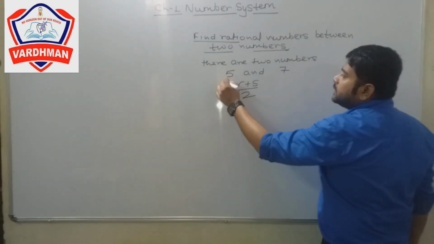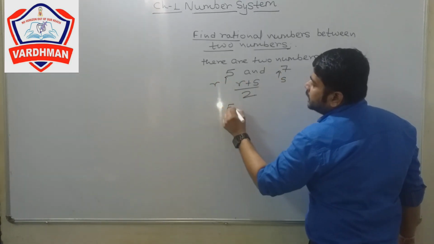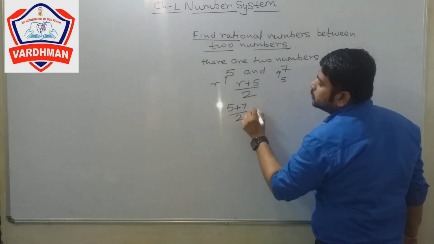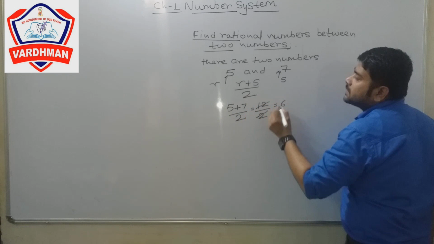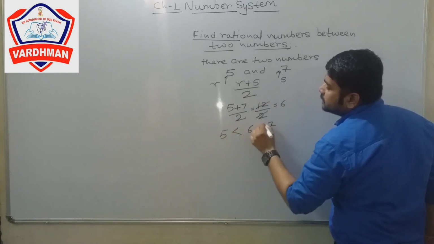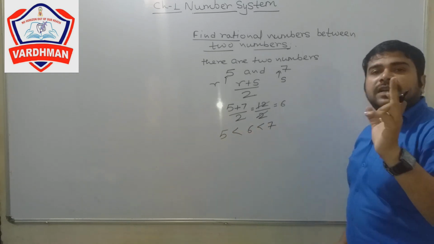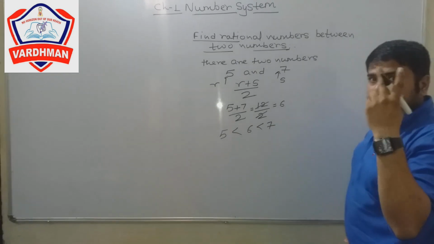Let's use the formula (R plus S) upon 2. This one is R and this one is S. That means (5 plus 7) upon 2, that is 12 upon 2, which cancels out to 6. So we have 5, 6 and 7.